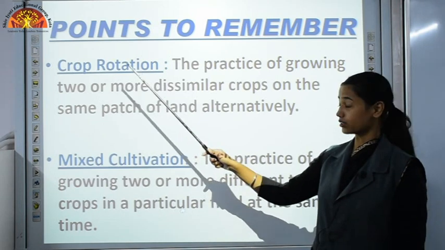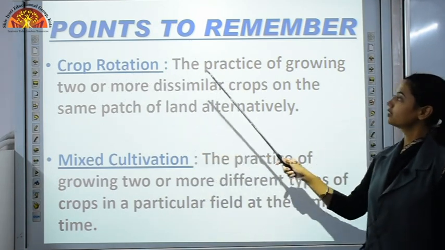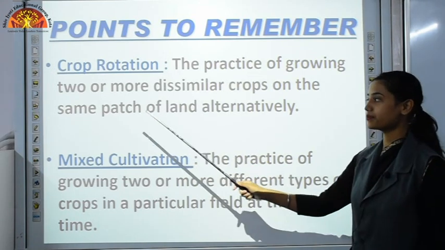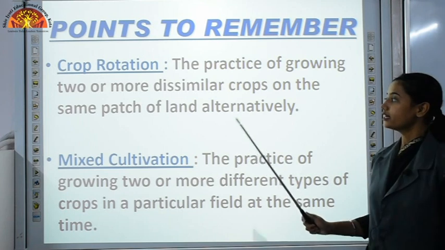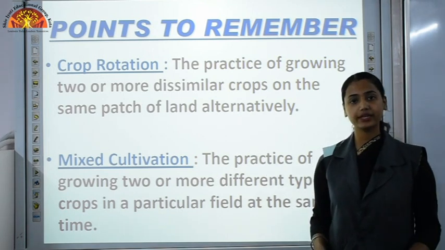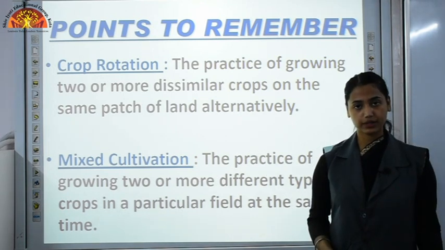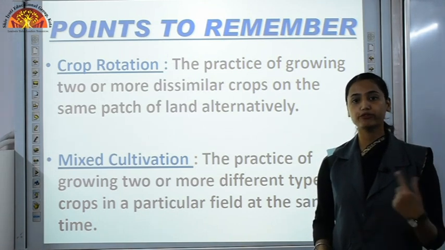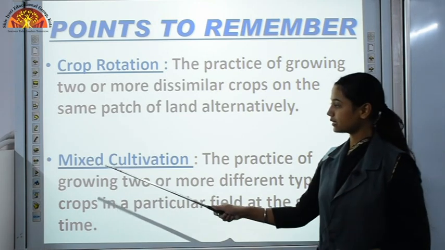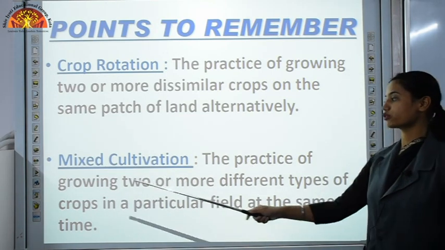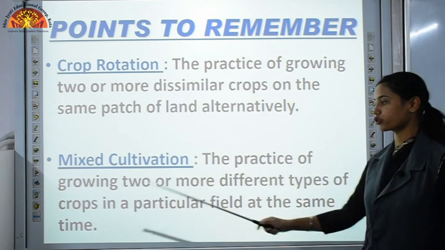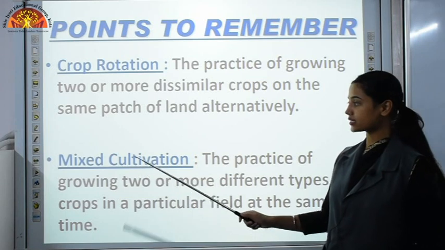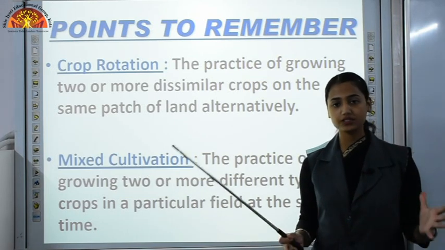Next, crop rotation. The practice of growing 2 or more dissimilar crops on the same patch of land alternately. Suppose this is 2020, if we are growing one crop in this year, then in the next year, like in 2021, we will grow a different crop. Then mixed cultivation, the practice of growing 2 or more different types of crops in a particular field at the same time. Mixed means mixed crops.